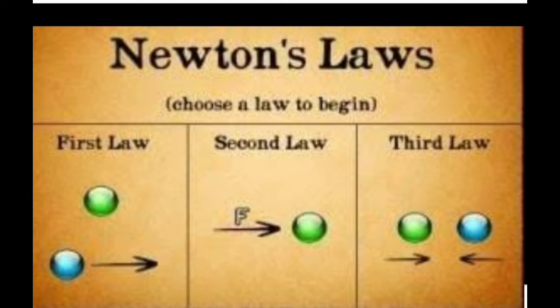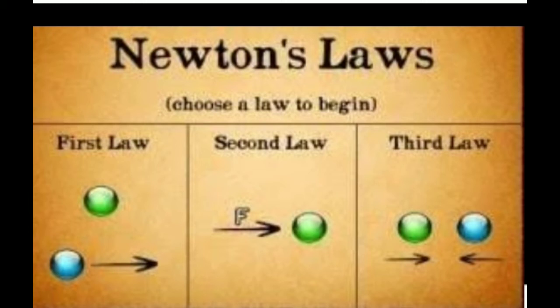Newton's laws. Newton analyzed the views of Galileo and other scientists like Kepler and Copernicus on motion and provided much deeper insights in the form of three laws. Newton's first law: every object continues to be in the state of rest or of uniform motion, in constant velocity, unless there is an external force acting on it.